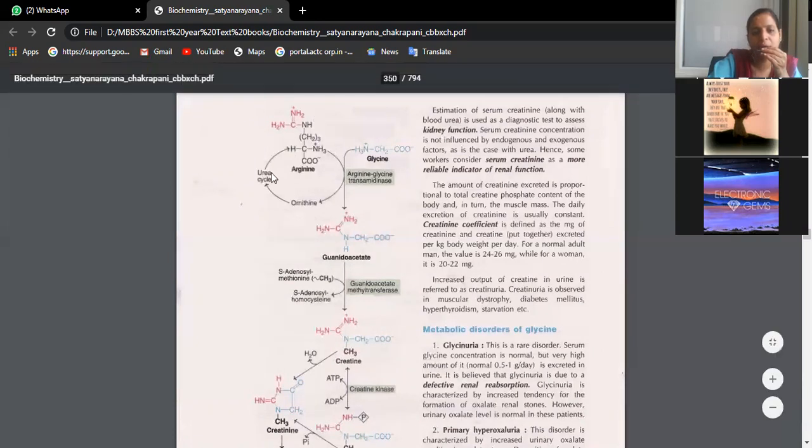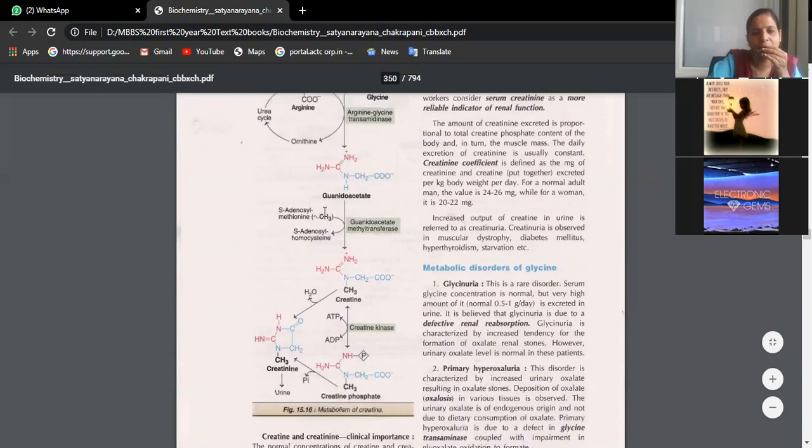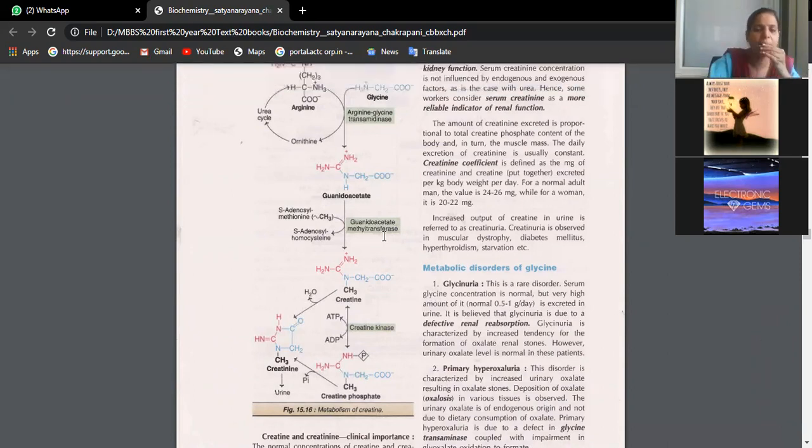You need not draw the structures, you just write the names. Glycine is now converted to guanidoacetate. Here arginine is converted to ornithine, and ornithine is now entering the urea cycle. Once the guanidoacetate is formed, it is converted to creatine with the help of guanidoacetate methyltransferase. Here the one carbon donor is SAM, S-adenosyl methionine, which is converted to S-adenosyl homocysteine.